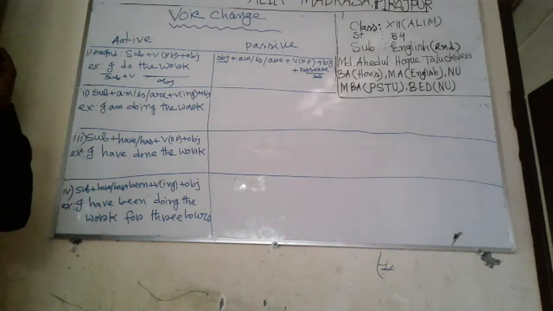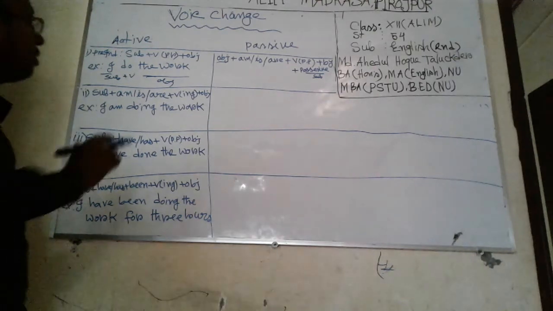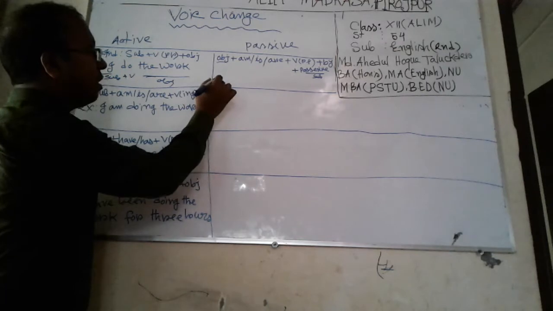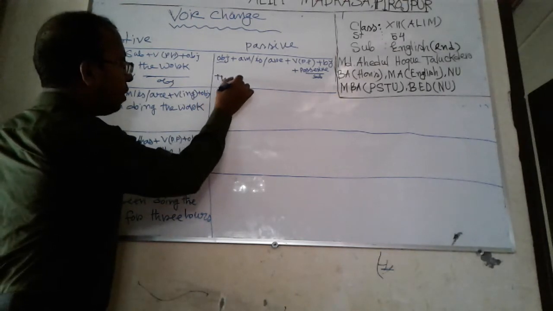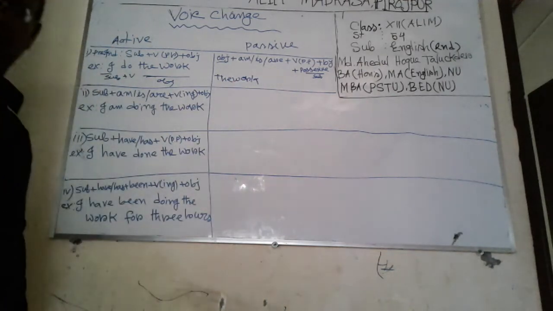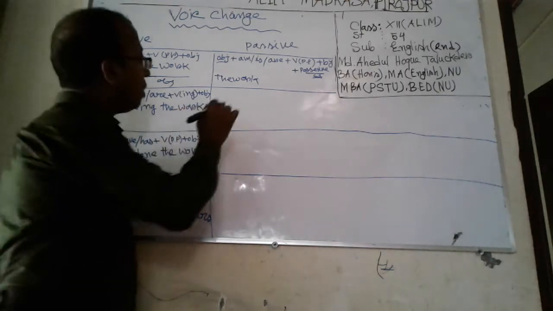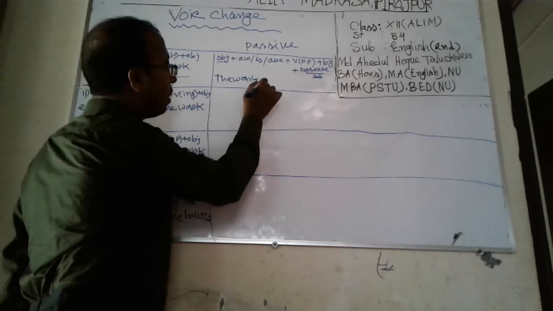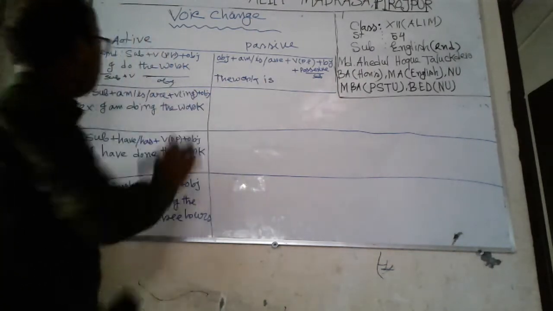All the structures of tense are active voice. So, I do the work. First the object: the work. The work is singular, so is will be used. The work is do.